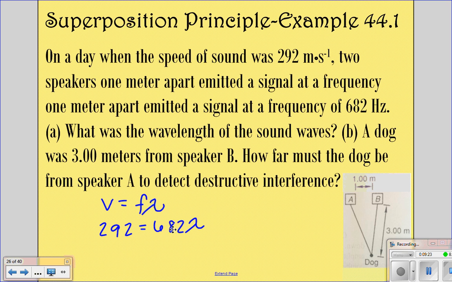If you divide that, you get lambda equals 0.4282, which with significant digits, we have 3 here and 3 here, so our final answer is 0.428 meters. That'd be part A.